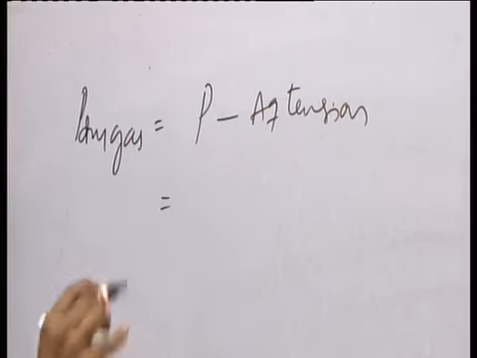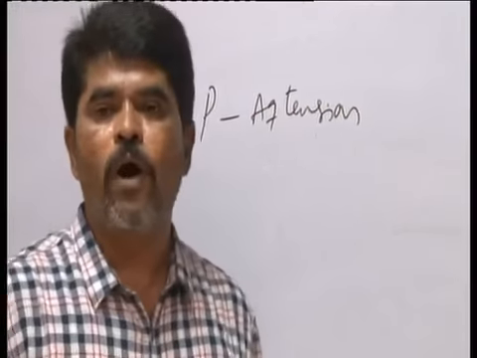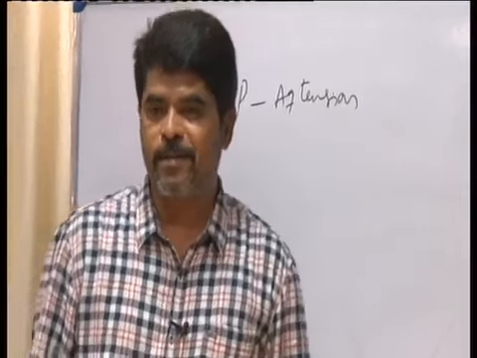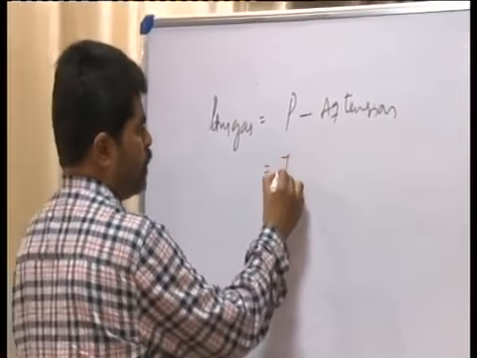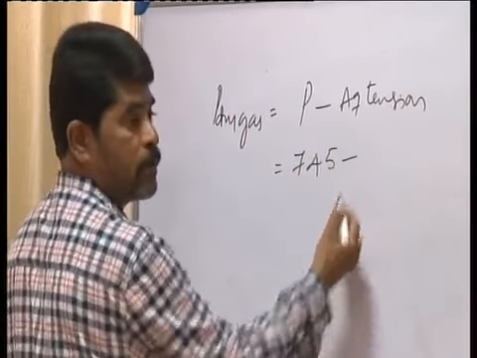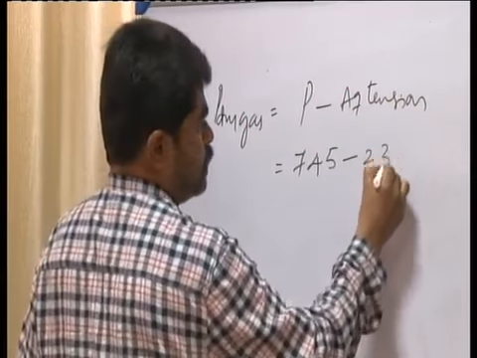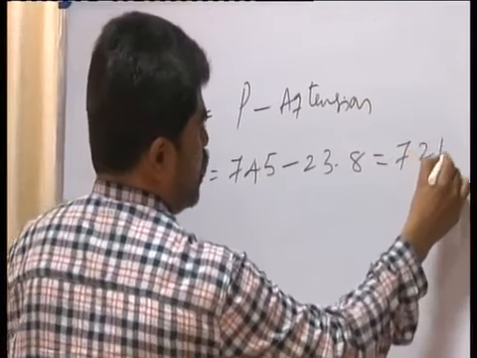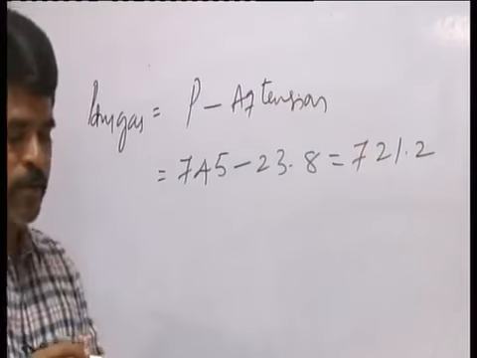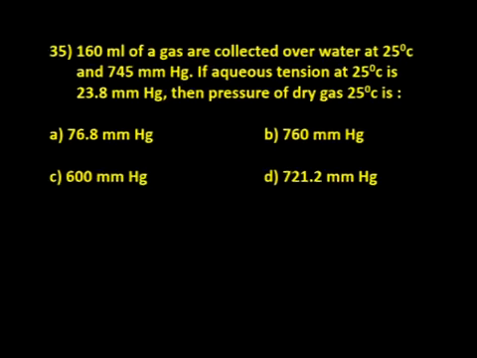What is aqueous tension? Pressure due to water vapor is called aqueous tension. That is 745 millimeter of mercury minus 23.8, it is around 721.2. So the correct answer is D.